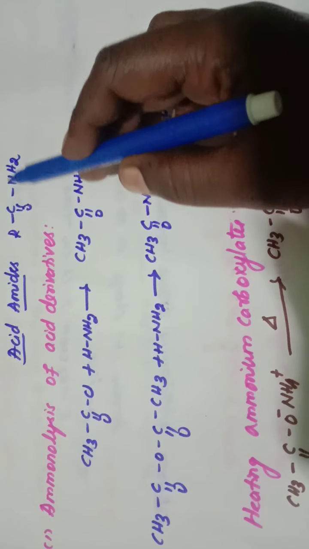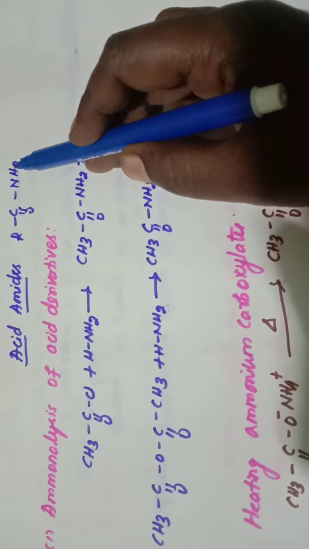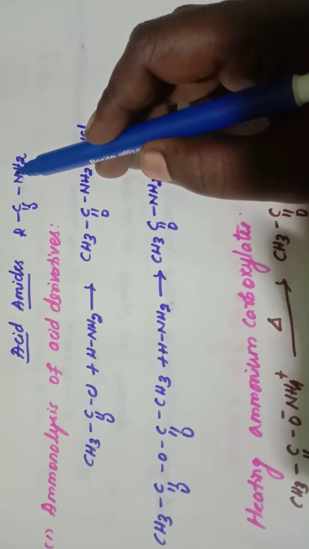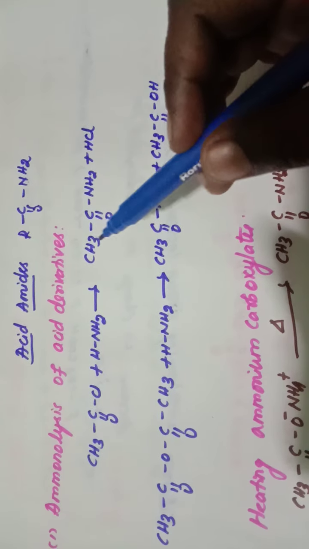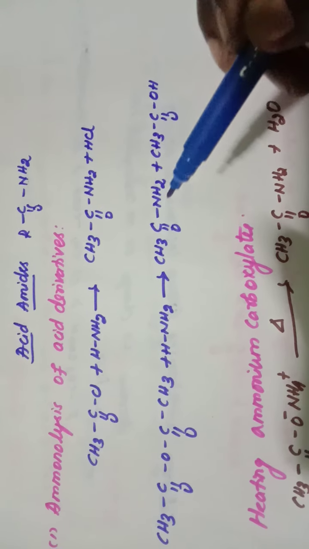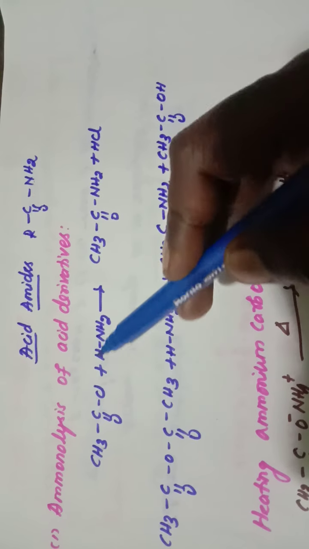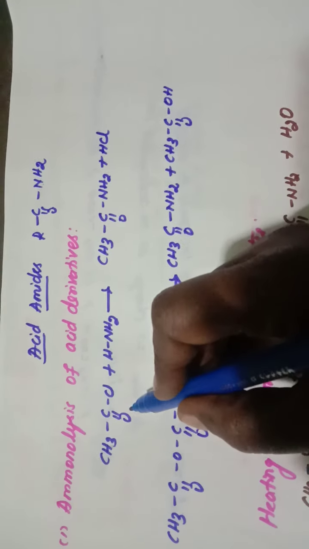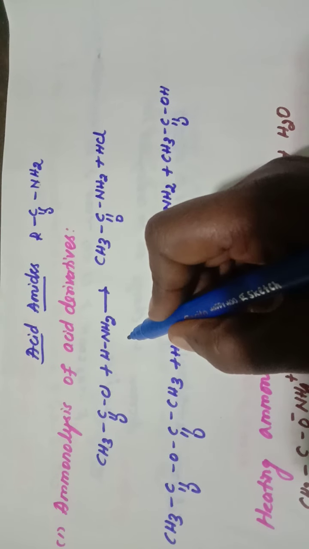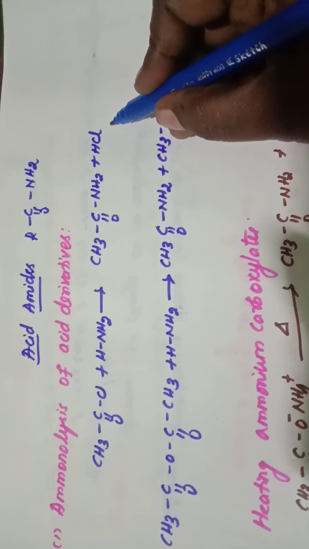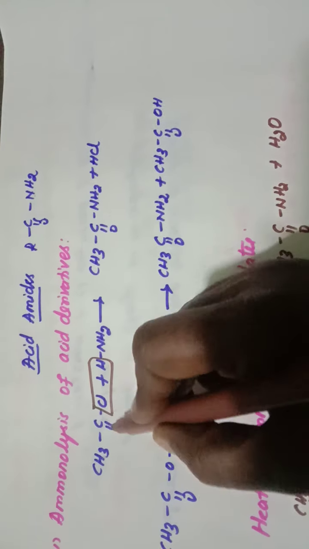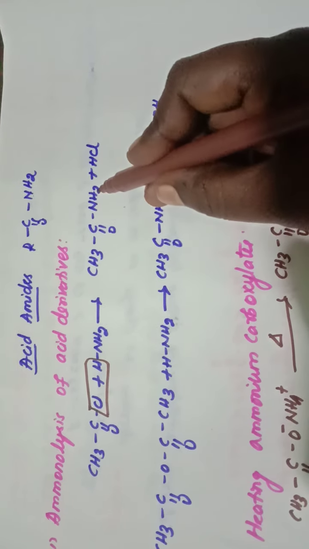RCONH2. The OH group is replaced by NH2 group. And this acid amide can be prepared by several methods. One is when acid chloride is treated with ammonia, there is removal of HCl, and we will be getting CH3CONH2.